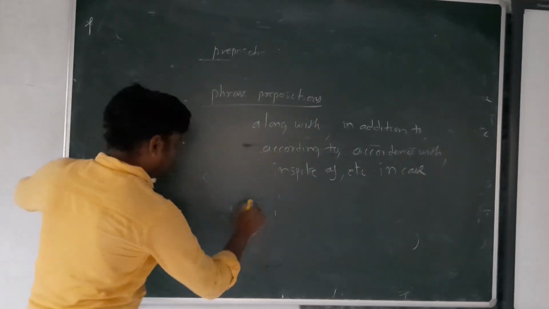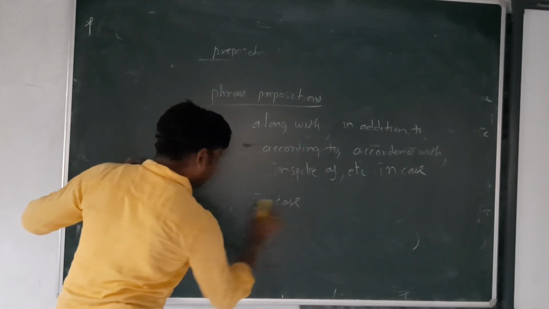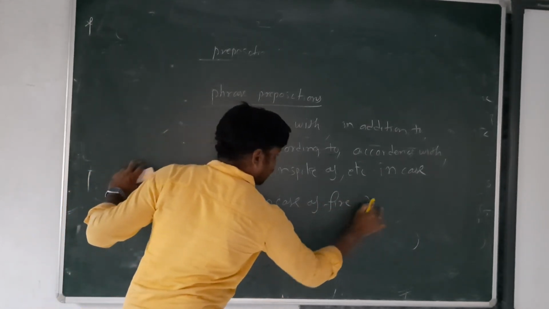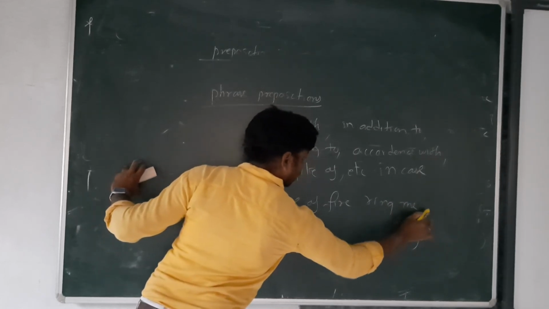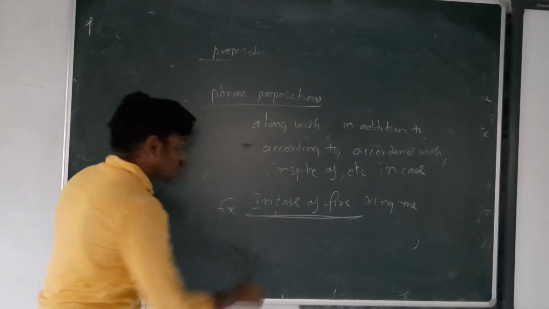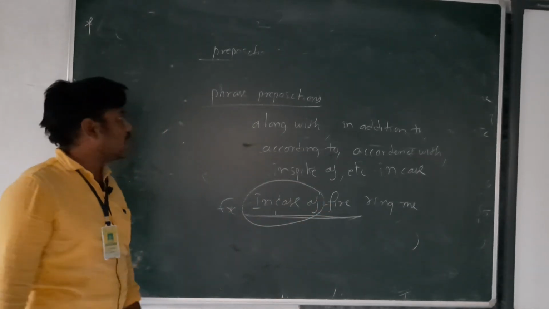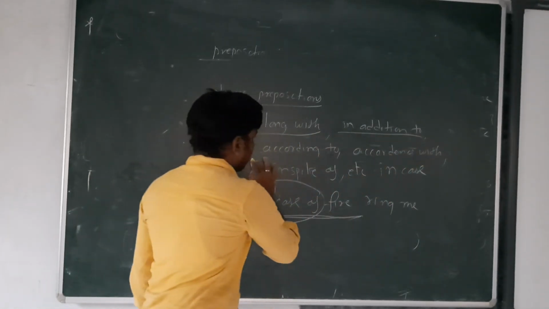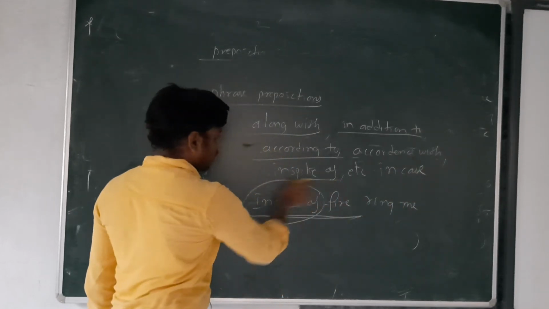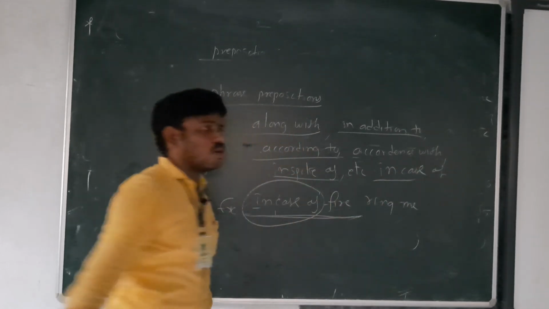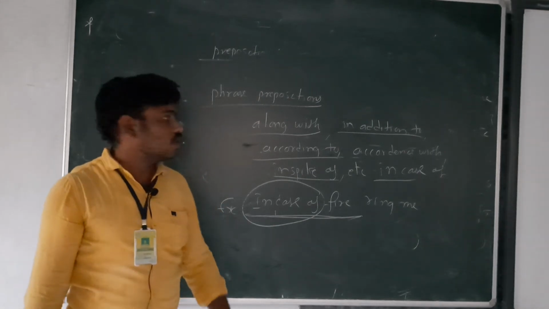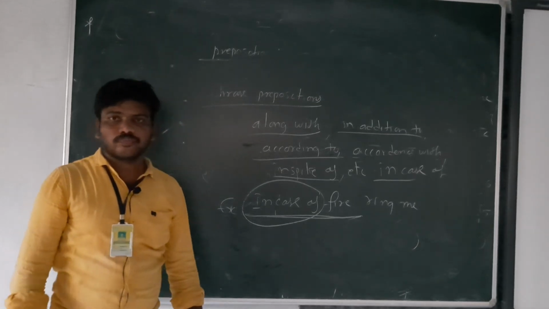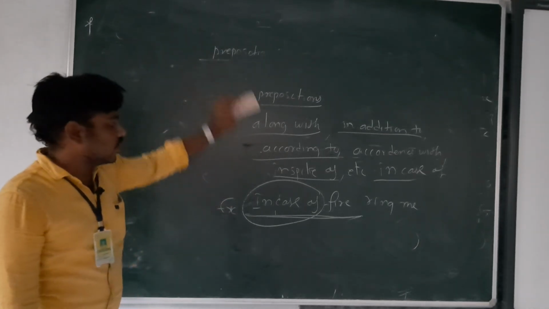Let us see one example: "In case of fire, ring me." So "in case of" is called a phrase preposition. Why is it called a phrase preposition? Because it is a group of words: in addition to, according to, accordance with, in spite of, in case of. These are all called phrase prepositions. Okay, let us continue in the next class.